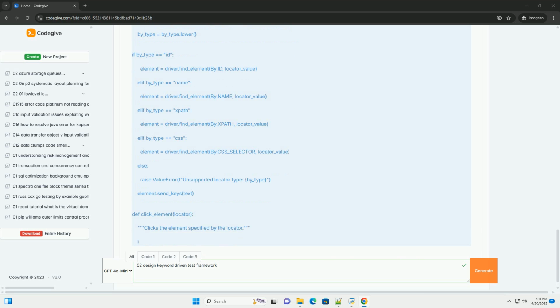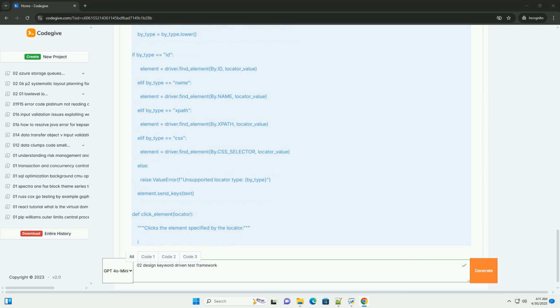These names correspond to the columns in the CSV file. Then a list of tuples, where each tuple contains the values for the parameters for a single test case. The list comprehension iterates through the rows of the pandas DataFrame and creates the tuples. test_keyword_driven: this is the test function that pytest executes for each generated test case.